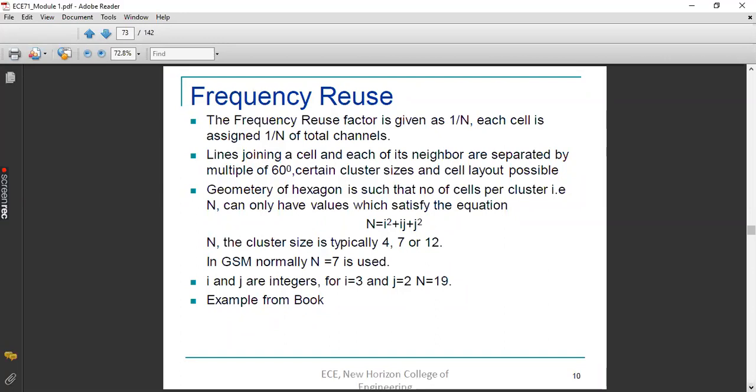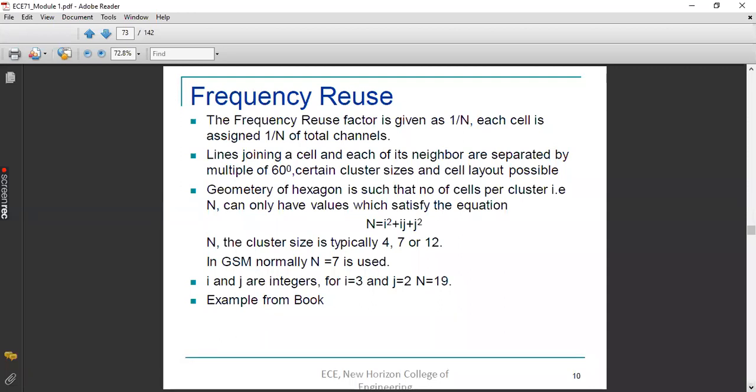Okay, so what will be the value of i and j for n equal to 7? What will be the ideal values for i and j? Can you predict from that equation? One and two, sir. Yes, 1 and 2. So 1 square plus 1 into 2 plus 2 square, isn't it? So 1 plus 2 plus 4, that is 7.